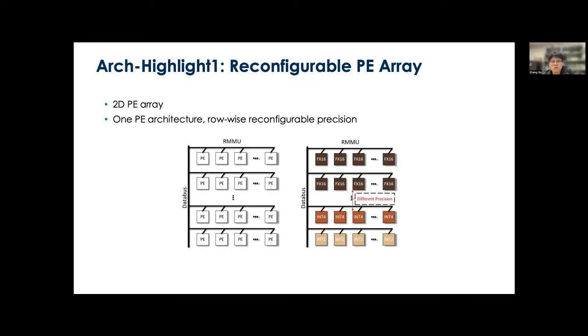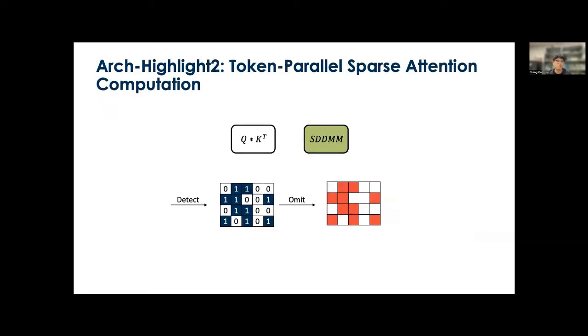detection network. The reason behind this unified architecture design is that for different user requirements and application scenarios, we may require different detector accuracy. For example, sometimes we need to be more accurate and then the overhead will also be larger, but sometimes we can make the detection network very lightweight so that very low precision computation is required. By using this unified architecture, we can dynamically balance the throughput of attention detection and transformer execution to enable a tightly coupled pipeline design. As for the internal circuit design of each PE that enables such precision reconfigurability, please refer to our paper.